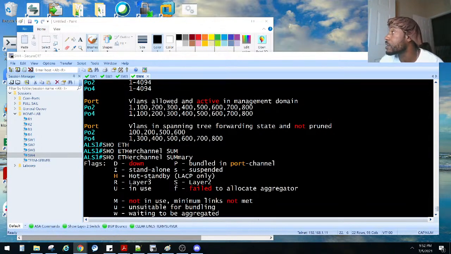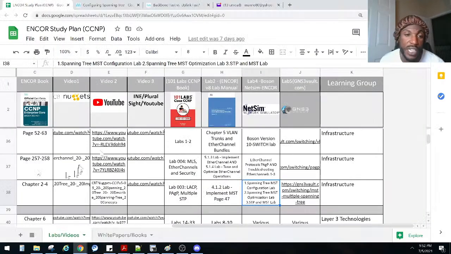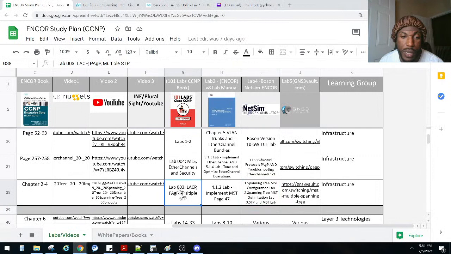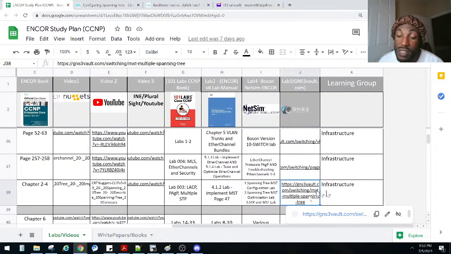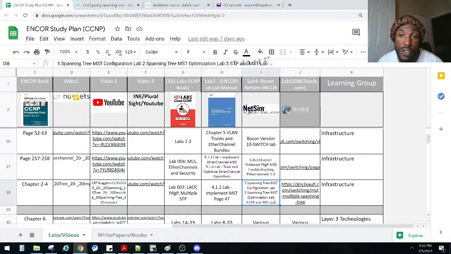I also have my study guide there. That is a spreadsheet that we are going to be covering a lot of topics from. Today we covered this lab right over here, lab number 3. We're going to try to do a lot of MST this week, so I'm going to try to do maybe this one or this one tomorrow. I don't know, we'll see. It depends on whether I get downtime at work to do some training and have enough time to cover it. But if you want to copy this, make sure you join that Discord server. It is free.